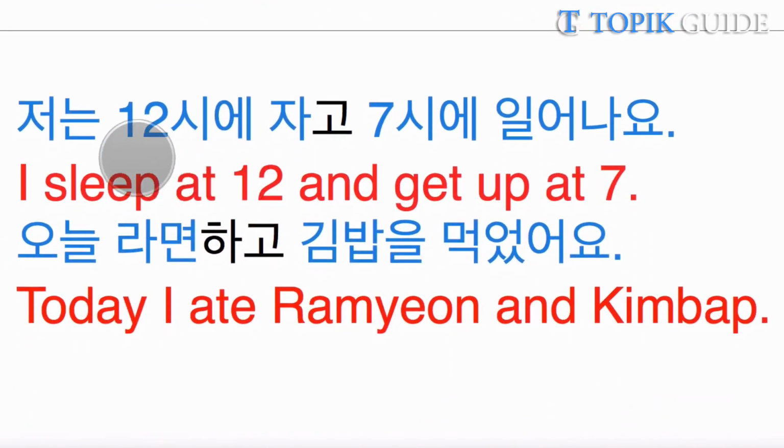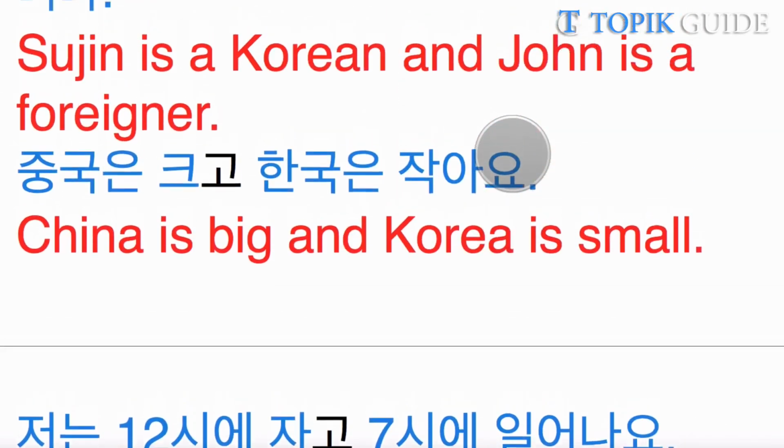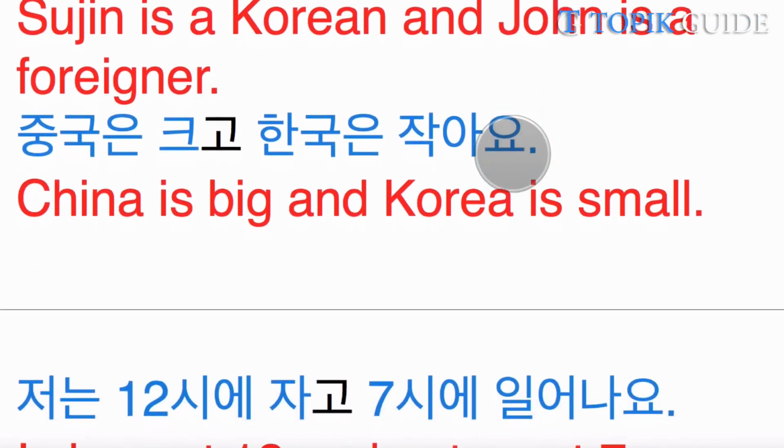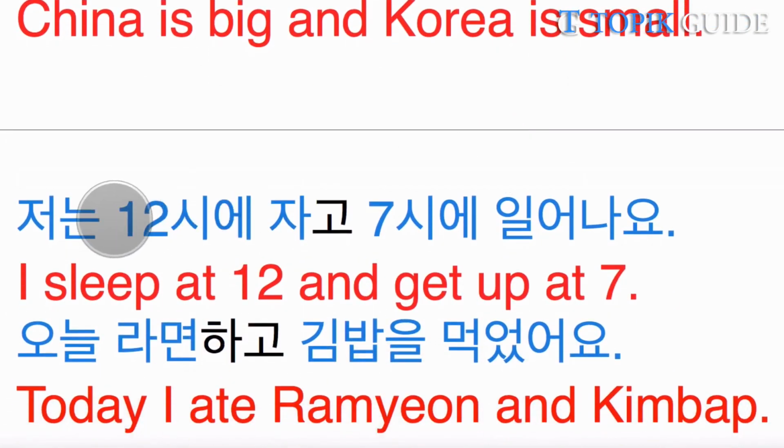Okay, let's see the next sentence. 저는 12시에 자고 7시에 일어나요. So in the previous sentences, we were combining two different phrases, two different sentences. Here, the subject is only one: I sleep at 12 and get up at 7. So it's basically combining two verbs or two phrases, 자요 and 일어나요. So 12시에 자고 7시에 일어나요. I sleep at 12 and get up at 7.